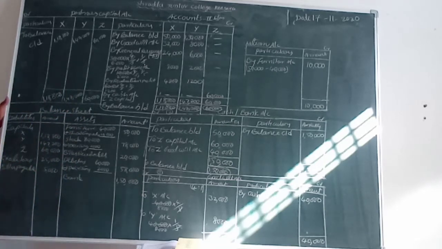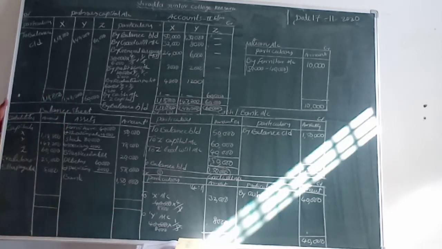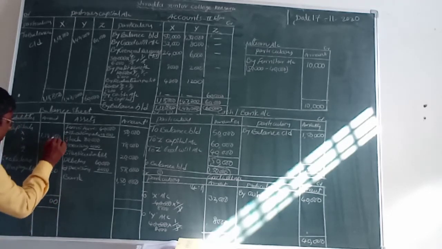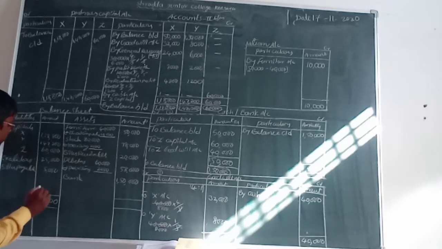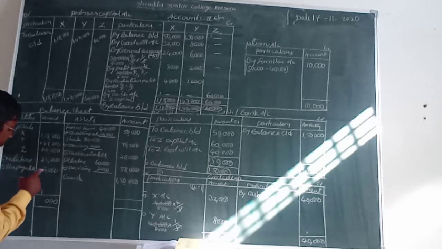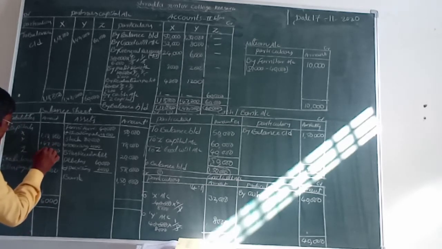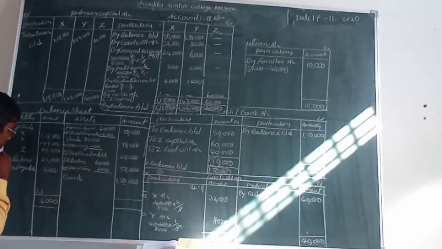Now we are doing the total of liability side and asset side. How can we do the total? Let us see. First column 0, second column 0, third column 8 plus 2, 10. Next column 8 plus 7, 15, 20, 25 plus 1, 26, 10, 11 plus 2, 13 plus 2, 5 plus 1, 15.